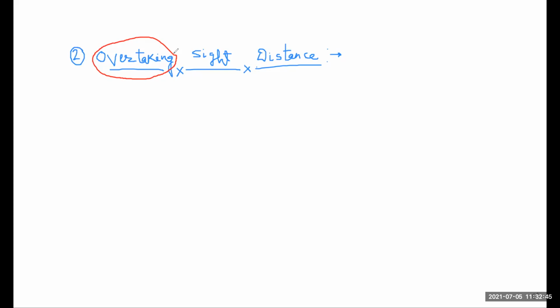If all the vehicles are moving on a road at the design speed, then no concept of overtaking is involved.